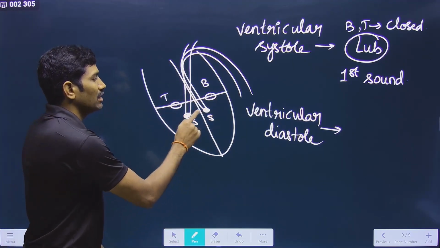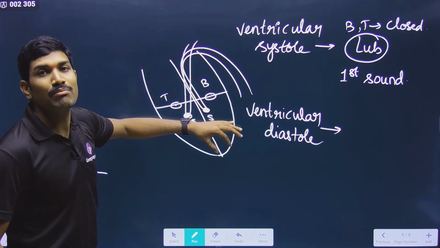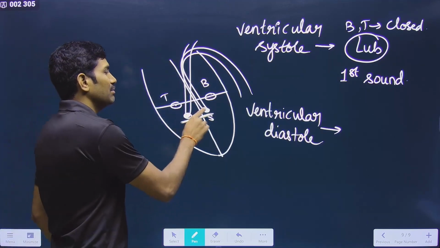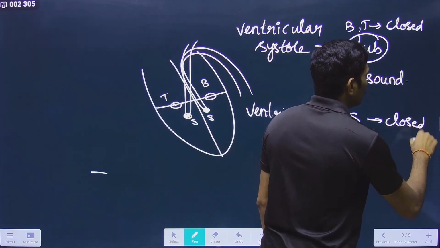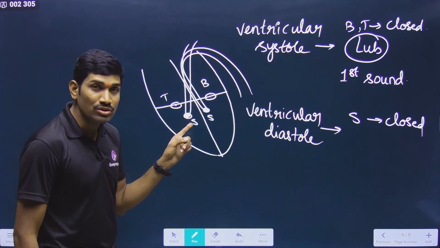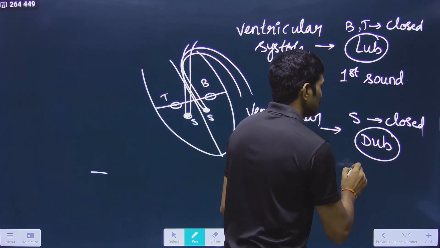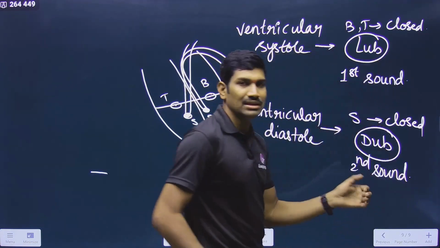But what about the semilunar valves? To prevent the backflow of blood from the pulmonary artery and aorta, semilunar valves will be closed. When these semilunar valves are getting closed, at that time they are creating a sound, that is the second heart sound, that is called the dub.